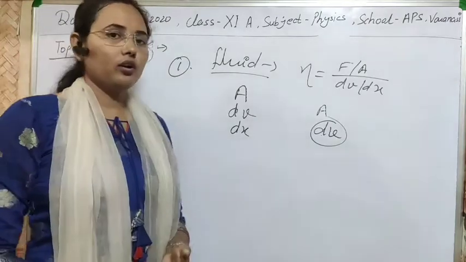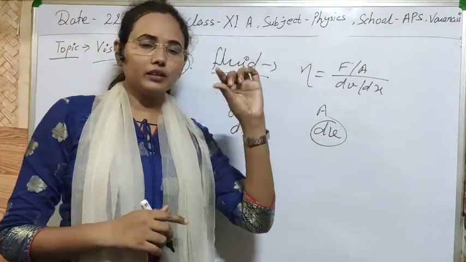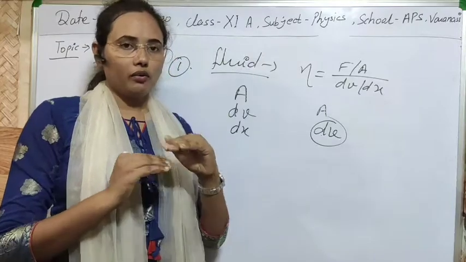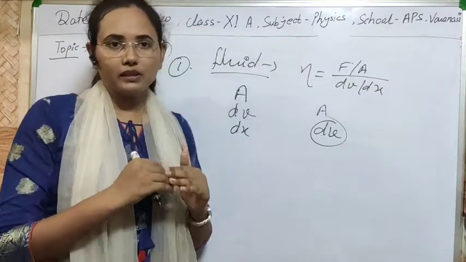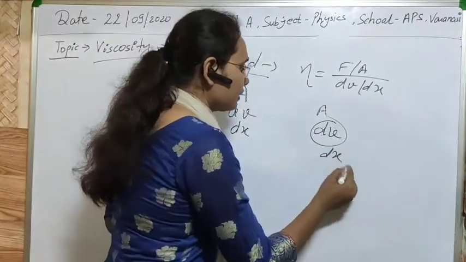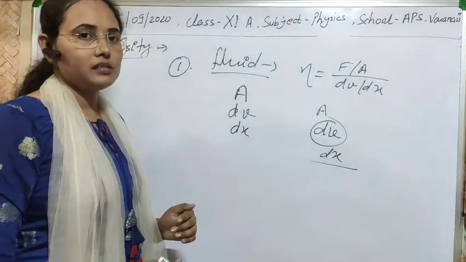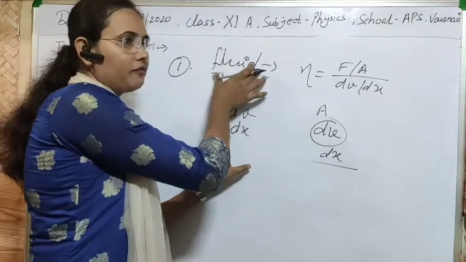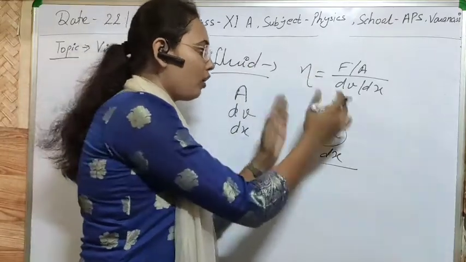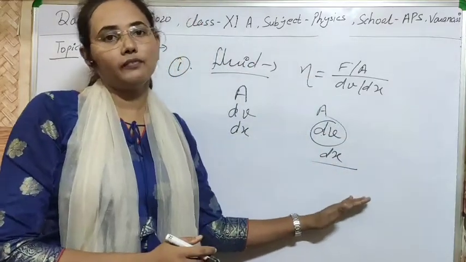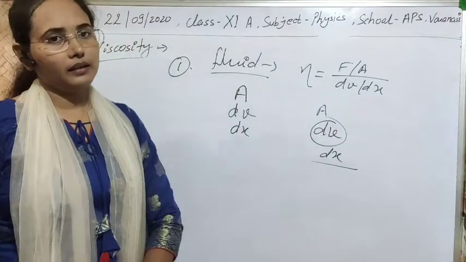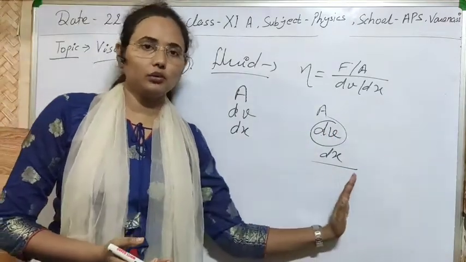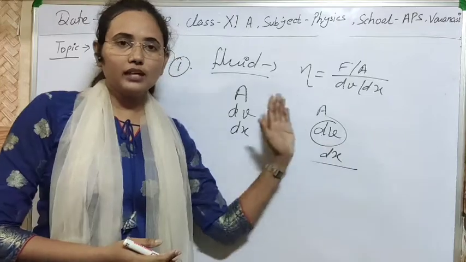Third, it is also independent of the thickness of the plate. Means frictional force of fluid depends on all these factors, but frictional force of solid is independent of all these factors. So these are the differences.